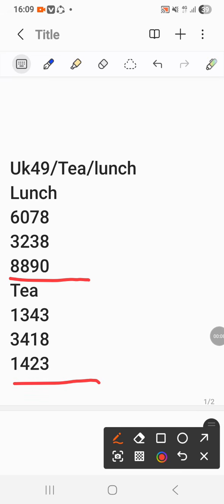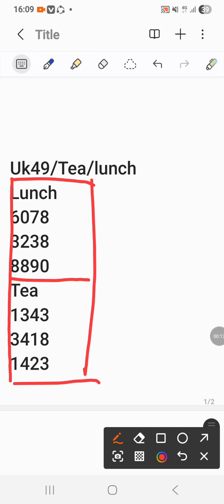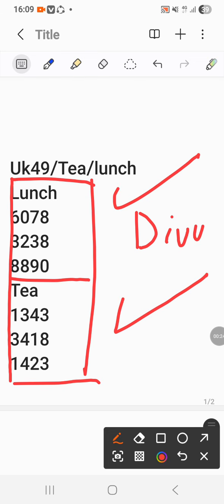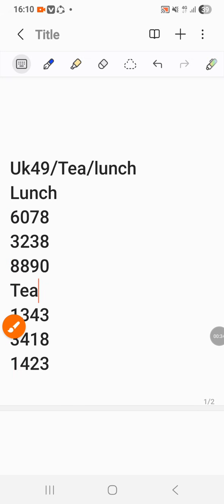As you saw yesterday on tea time, we did very well. So this code was for lunch and this one is for tea time. I'm just going to remind you and show you something that UK49 is doing. Actually, they used division here, and here we're going to use division, so it's only division and subtraction for the T. I'll show you what I mean.